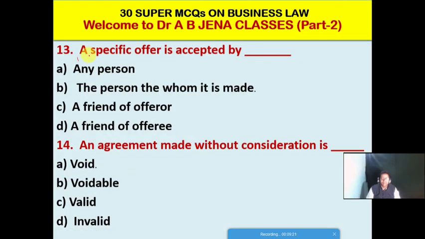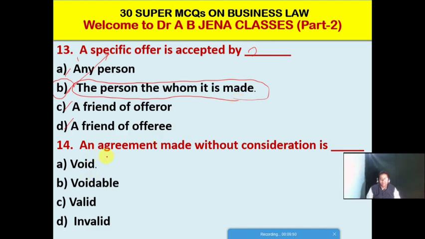So next MCQ. A specific offer is accepted by whom? A. Any person. B. The person to whom it is made. C. It's a friend of the offerer. D. It's a friend of the offeree. Friends, the right option is B. A specific offer is accepted by the person to whom it is made. So B is the right option for this MCQ.